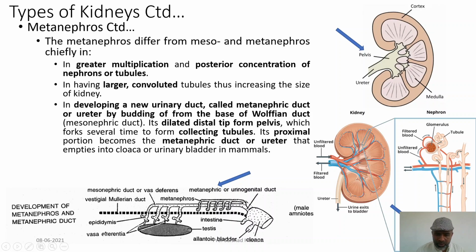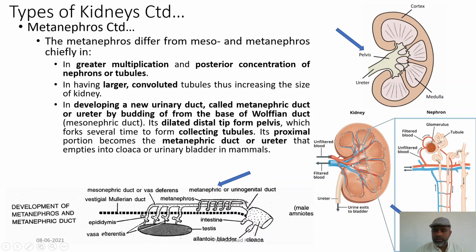Once the metanephric duct buds off from this portion, its distal tip is highly dilated, you can see over there, and it forms the pelvis. So, this is the pelvis region, where this one is highly dilated.